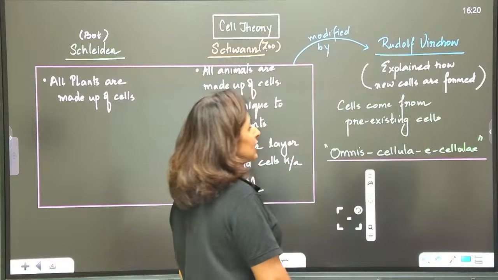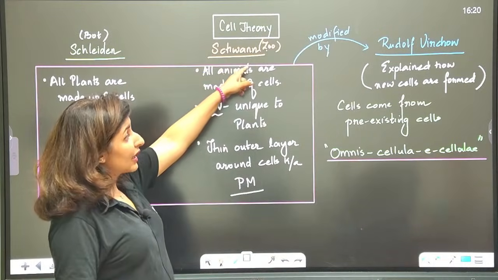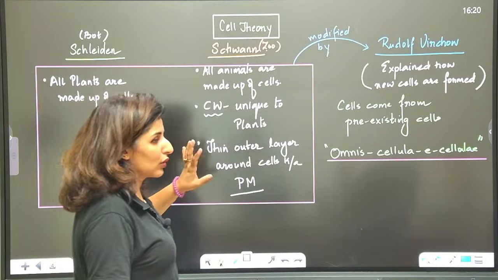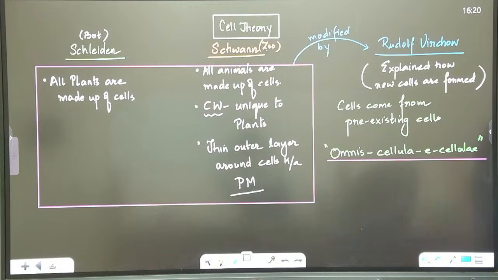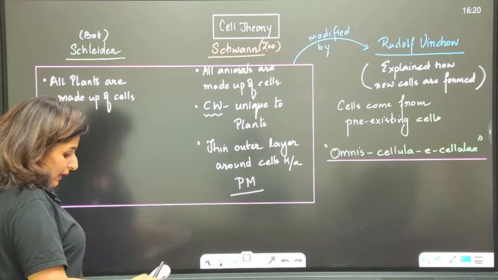Omnis cellula e cellula. And you have to remember who gave the cell theory and who modified it. So it should be crystal clear to all of you. Anyone with any doubt, please let me know. Is that clear? Noted? All right. So this was about cell theory.